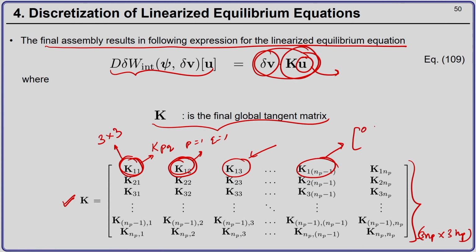So, for example, this may be a 0 by 0 0 0 matrix. Okay. So, from your connectivity matrix, you can actually find out which of these components will be a 0 matrix. Okay. So, once we have obtained our global tangent matrix, I can now move to setting up my Newton-Raphson iteration.